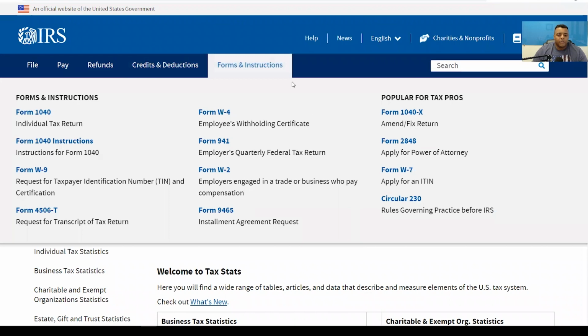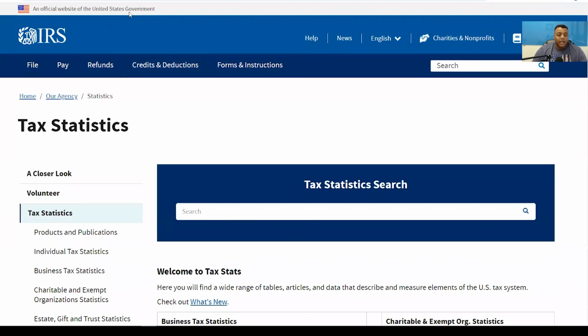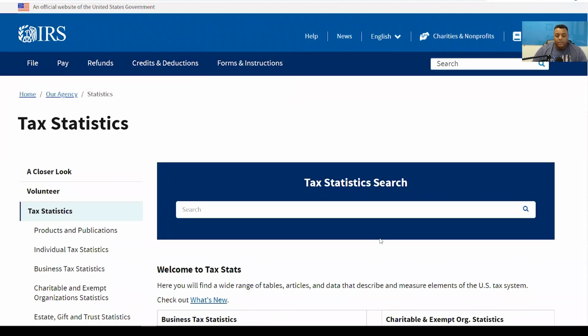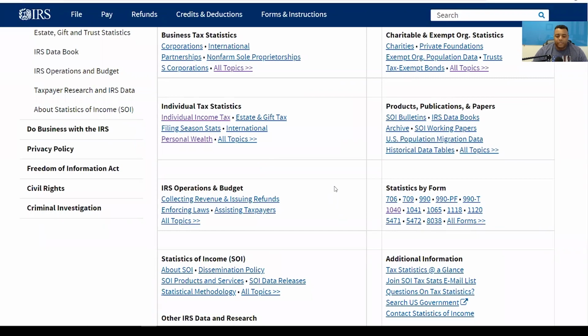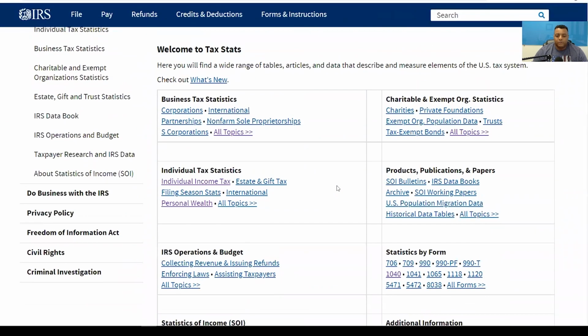Okay, so this is the IRS website, irs.gov/statistics. Now on here, they publish all these things. Look at this: information about businesses, information about individuals, information about charitable organizations, statistics by tax return. A whole bunch of information is on this website.